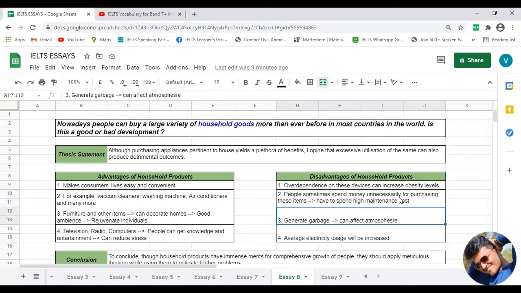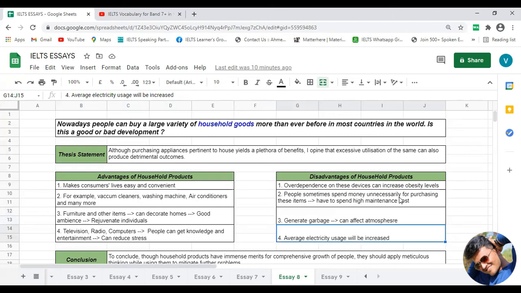The third and the most important disadvantage, according to me, is that the overutilization of these household products will eventually generate electronic garbage, right? And consequently, it can also affect the atmosphere in a negative way. So this is also the biggest disadvantage of the habit of using these products more than a certain limit. It can harm the atmosphere. So this disadvantage can also be included in your body paragraph number 2.